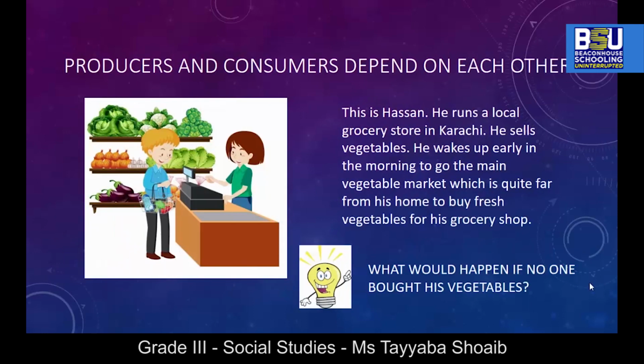Now we are going to discuss how producers and consumers depend on each other. This is Hassan. He runs a local grocery store in Karachi. He sells vegetables. He wakes up early in the morning to go to the main vegetable market, which is quite far from his home, to buy fresh vegetables for his grocery shop. What would happen if no one bought his vegetables?